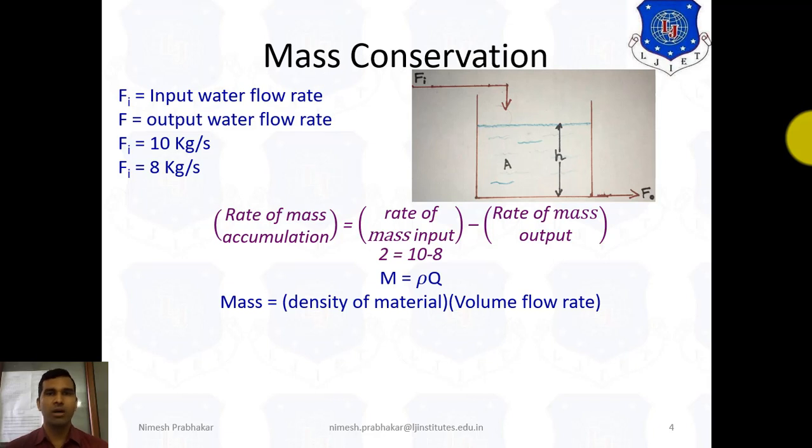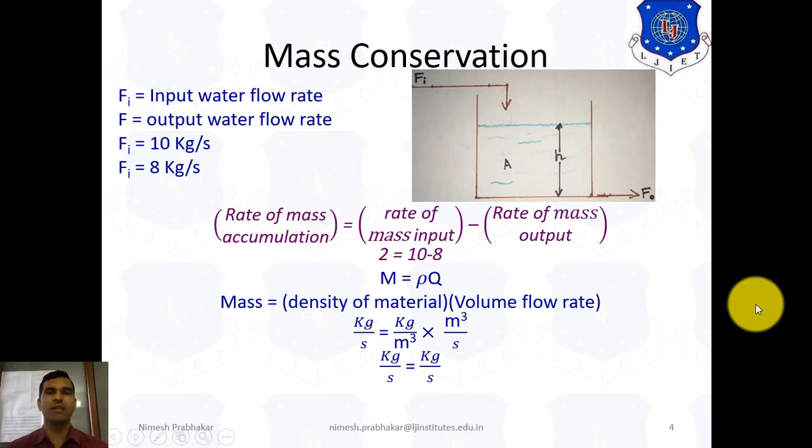By units we can verify: mass flow rate is in kg per second, density is in kg per meter cube, and volume flow rate is in meter cube per second. Solving, meter cube cancels and we get kg per second equals kg per second. So m equals rho into Q.